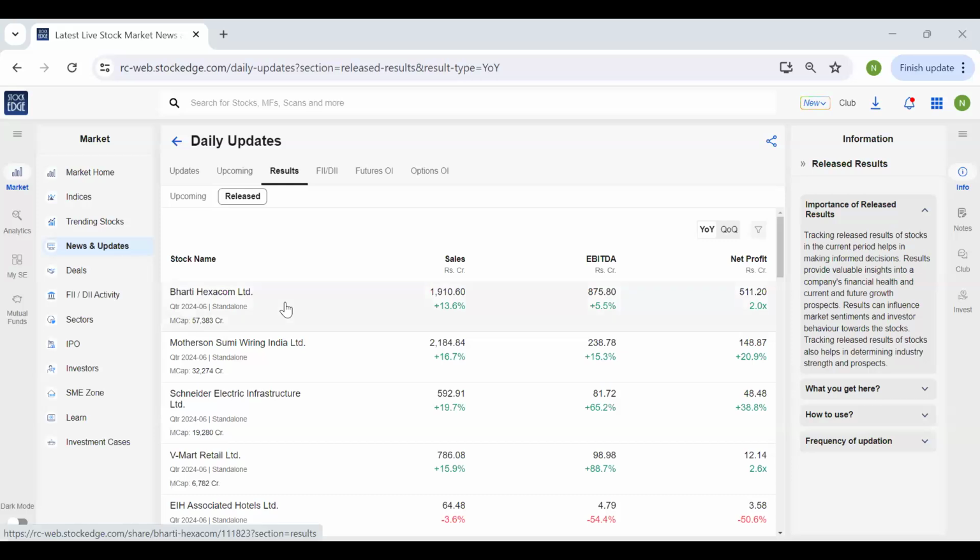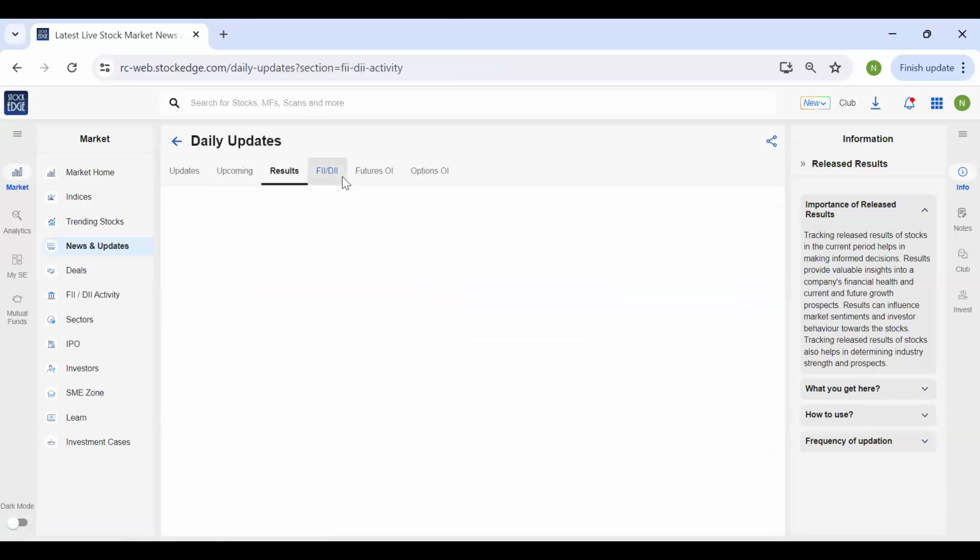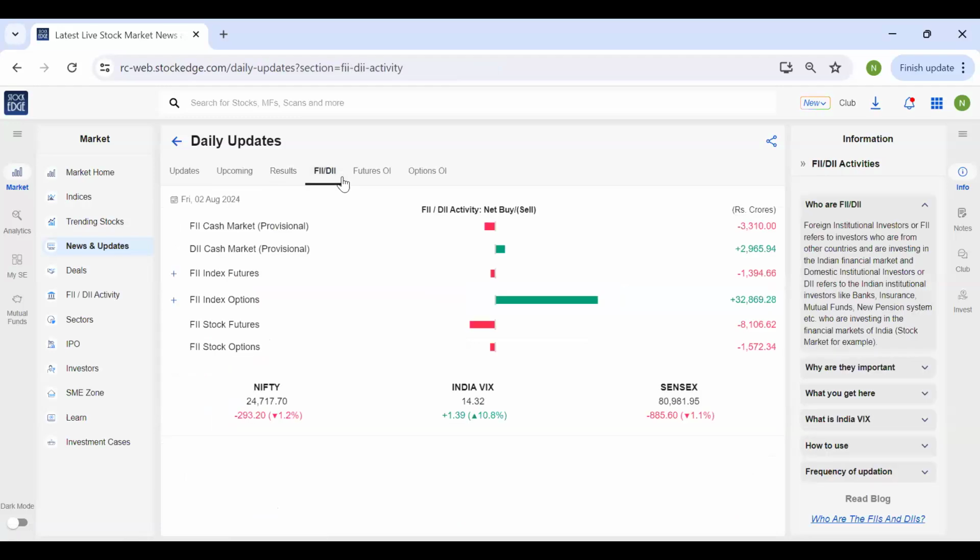Okay, let's move to FII DII. FIIs and DIIs are major institutions whose participation in the market has an impact on the movement of the market. Also, analyzing their participation helps us understand how they are looking at the market and how they perceive it. If you want to understand who the FIIs and DIIs are and know more about them, you can just click on this information box and it will take you to a detailed question and answer format where we have explained who the FIIs and DIIs are and how you can use this feature.